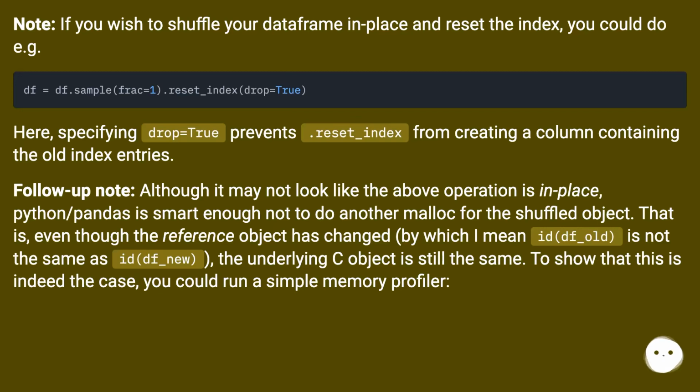Follow-up note. Although it may not look like the above operation is in place, Python/pandas is smart enough not to do another malloc for the shuffled object. That is, even though the reference object has changed, by which I mean id(df_old) is not the same as id(df_new), the underlying C object is still the same. To show that this is indeed the case, you could run a simple memory profiler.